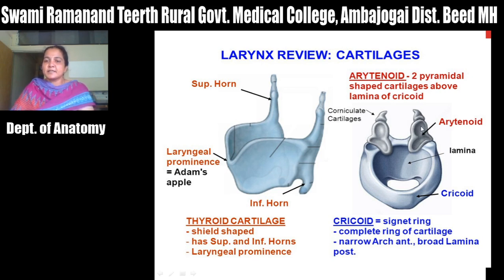Three surfaces are there: medial surface, anterolateral surface and posterior surface. This apex articulates with the corniculate cartilage, and this corniculate cartilage again articulates with the cuneiform cartilage. Okay, so this is just a review of the laryngeal cartilages.